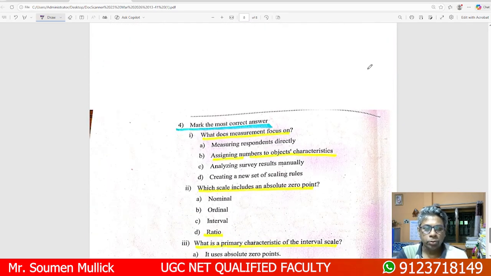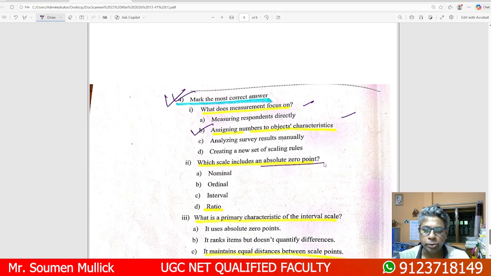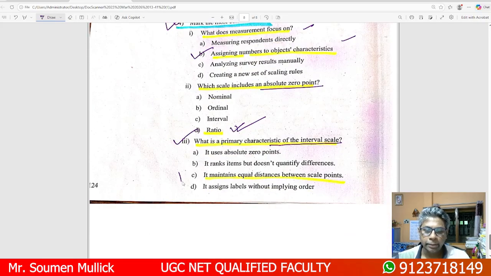Now we go to the important MCQs. What is the most correct answer? What does measurement focus on? Assigning numbers to objects and characteristics. Which scale includes an absolute zero point? That is called the ratio scale. In the case of the ratio scale, you have an absolute zero. What is the primary characteristic of the interval scale? It maintains equal distance between the scale points.